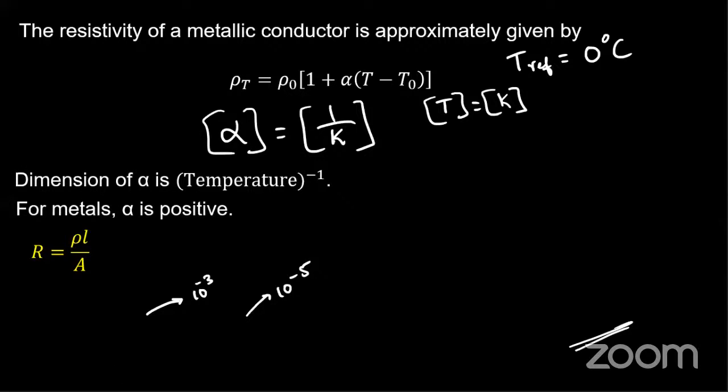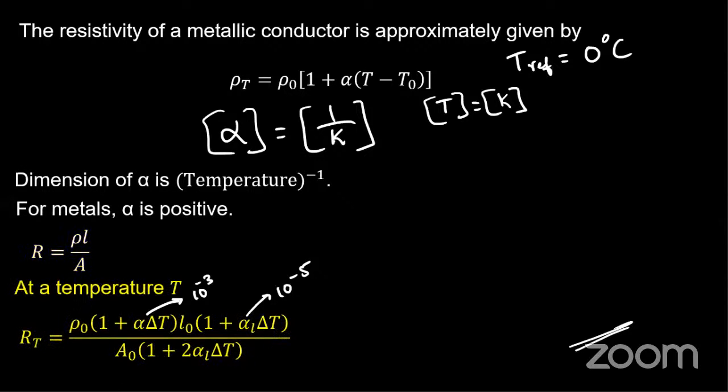Okay, so we know that R is equal to rho L by A at temperature T. On measuring the resistance at any given temperature RT, we try to derive this expression. We know that as temperature increases, the resistivity increases with this expression: rho t is equal to rho naught into 1 plus alpha delta t.